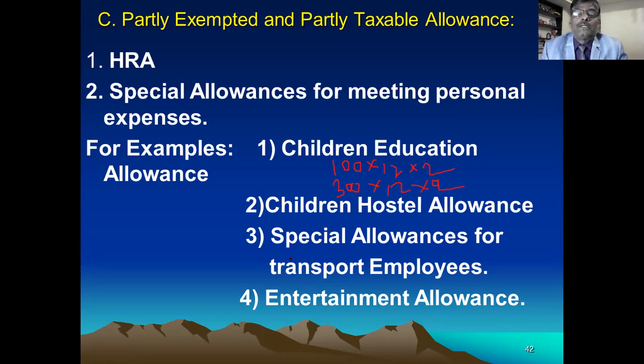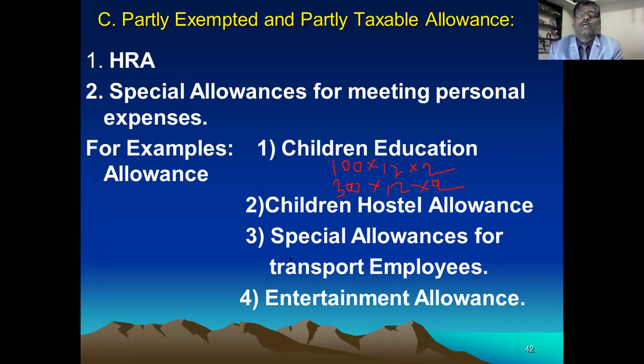The next is special allowance for transportation employees. I will explain in the next slide. Okay, I think it is 70% of the total allowance or actual allowance, whichever is less, is exempted. I will clear my doubt and tell you.